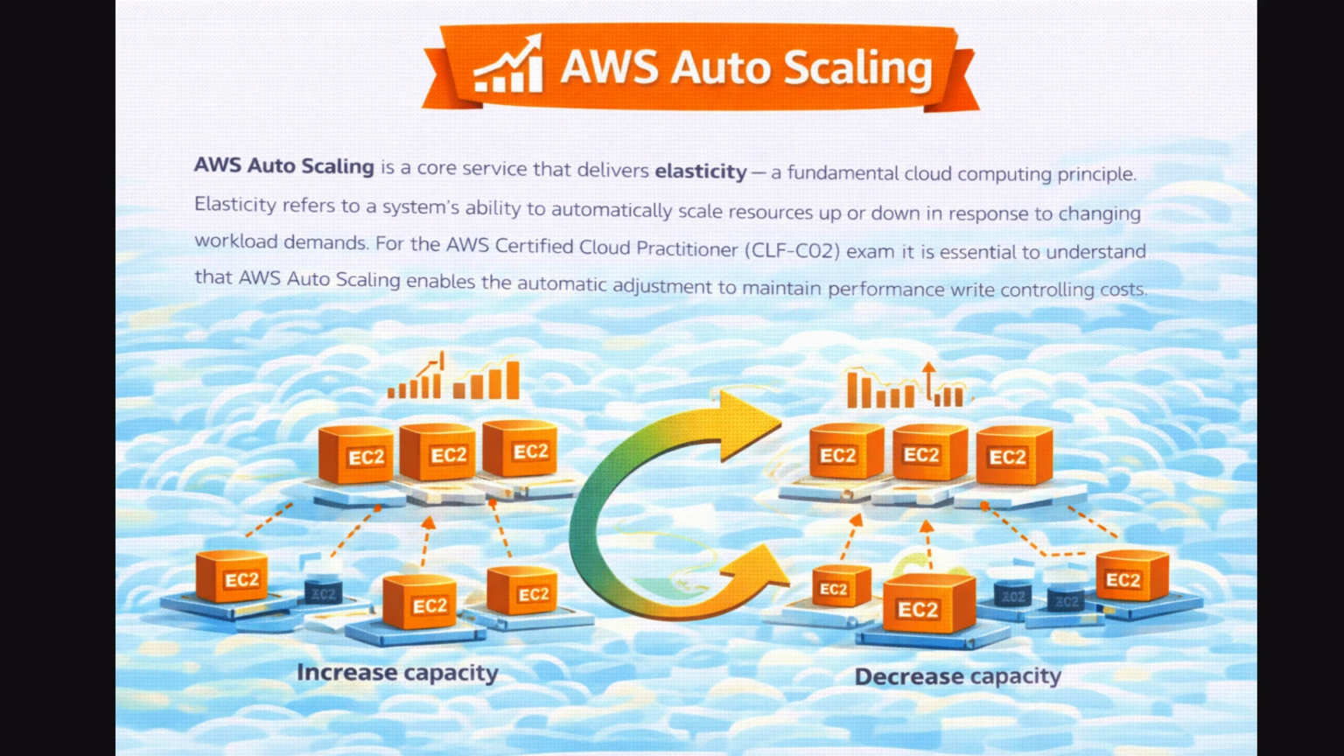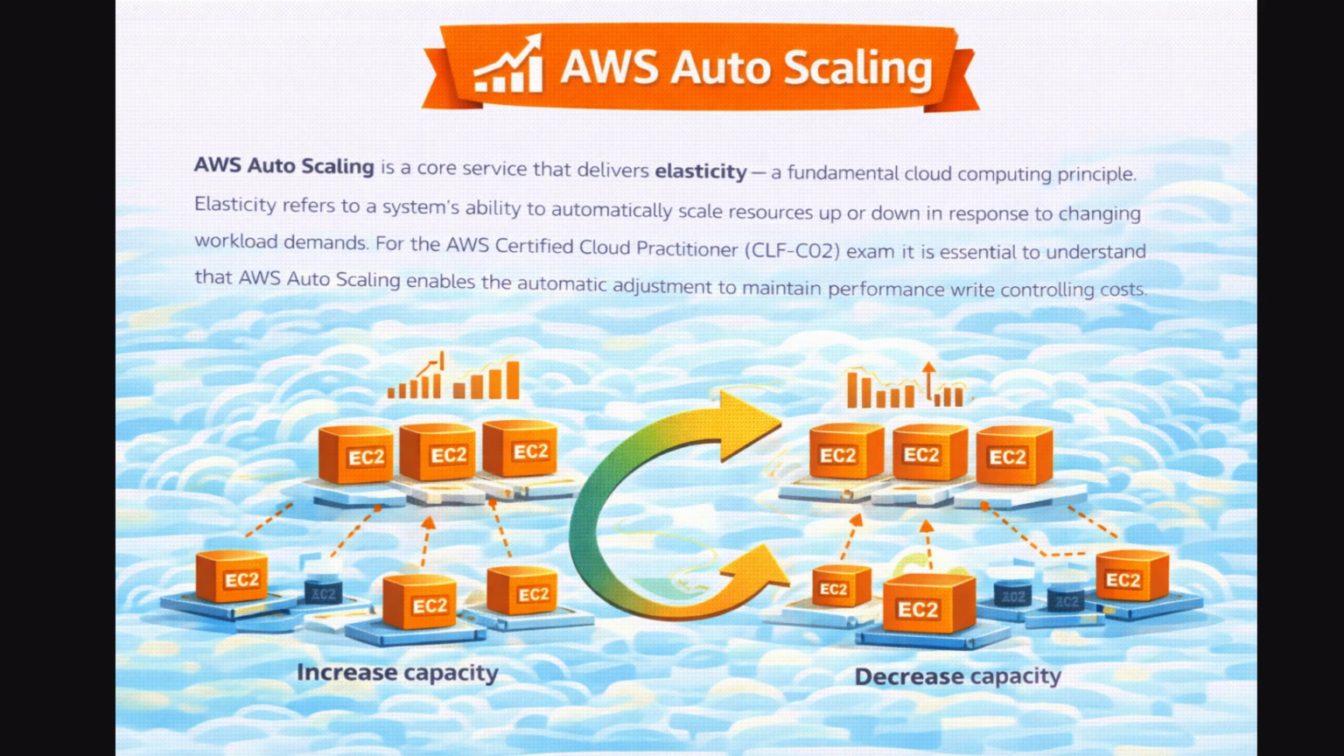AWS Auto Scaling continuously monitors your application and automatically adjusts capacity, so you always have the right amount of compute resources at the right time. You don't have to guess future demand. You don't have to manually add or remove servers. AWS handles this automatically for you. Auto scaling ensures your application stays responsive during traffic spikes. You don't pay for unused resources when demand drops. This balance between performance and cost efficiency is the essence of cloud elasticity.